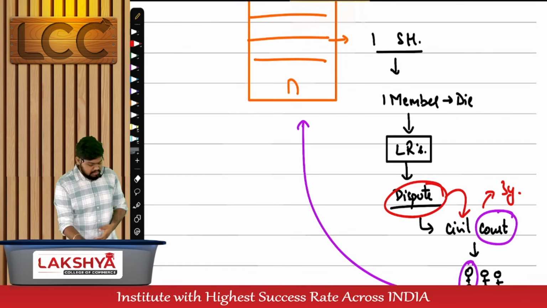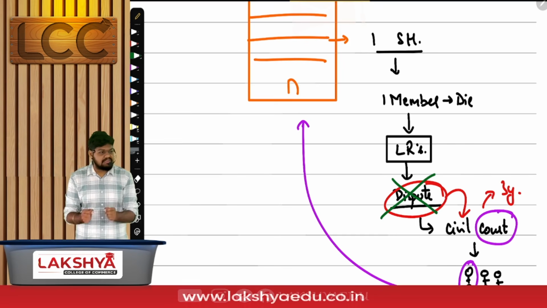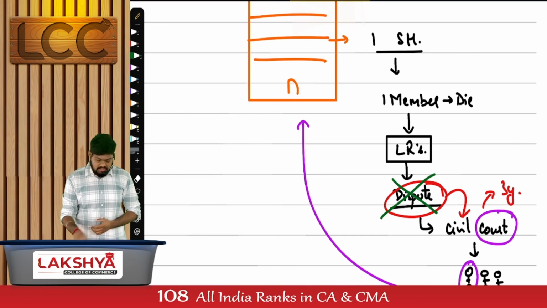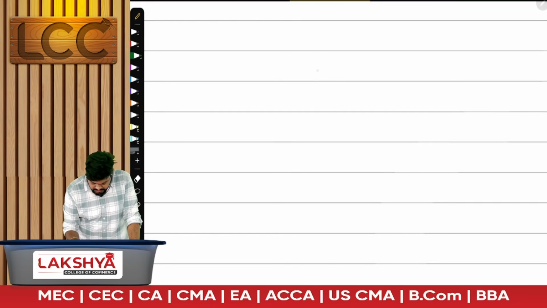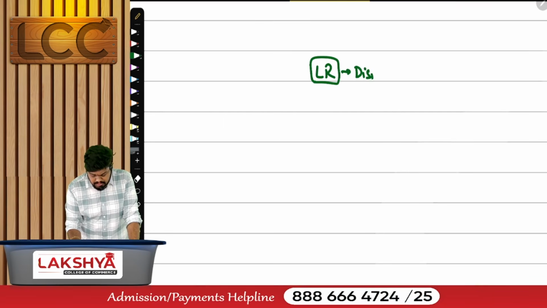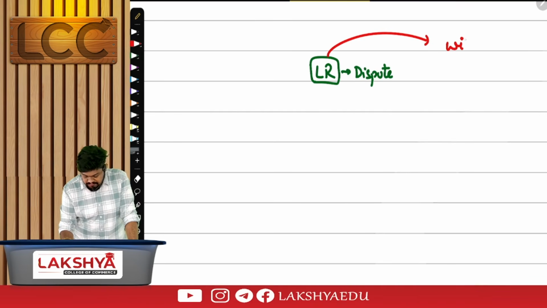Then the Companies Act has brought a new logic. I don't want this dispute to exist. I want a clear-cut picture on who will get these shares. I don't want this dispute and court procedure to go on. There's also this logic in succession law. We have this legal representative, and succession law states that there will be a chance of dispute in case of legal representatives. Hence, we'll give you a concept called will paper.